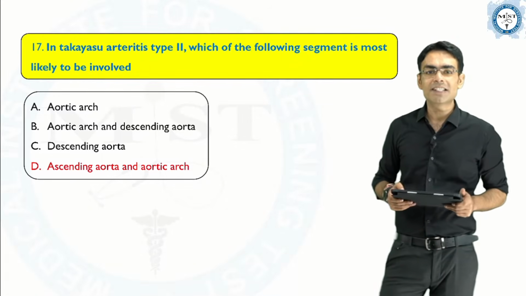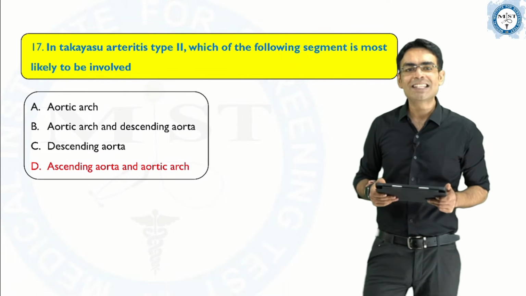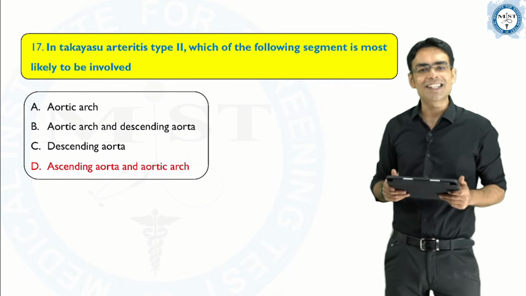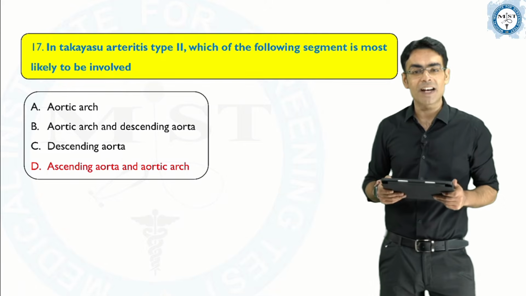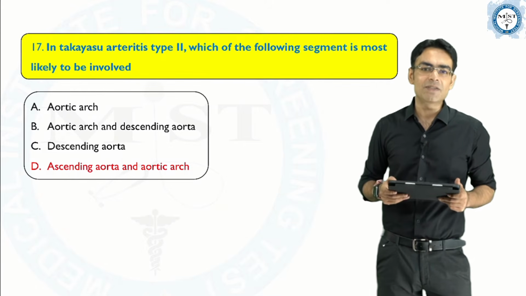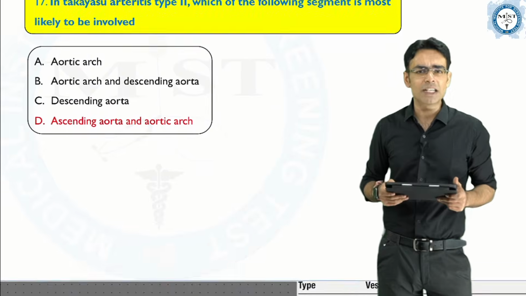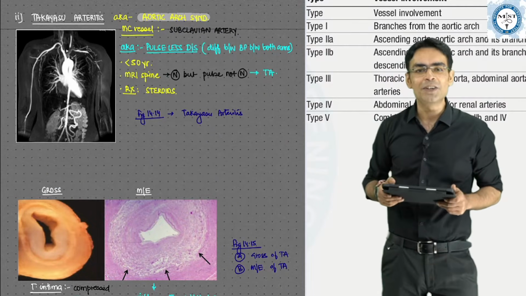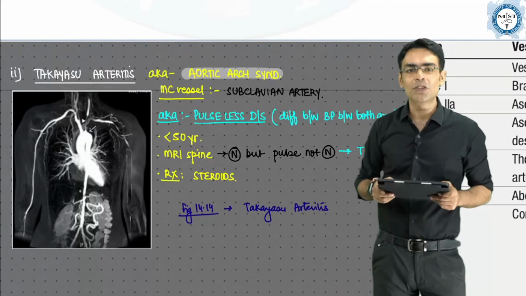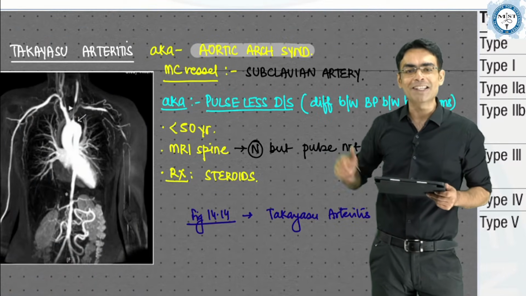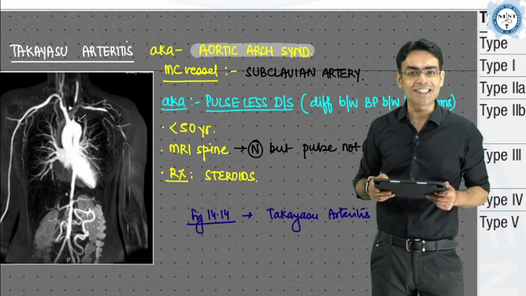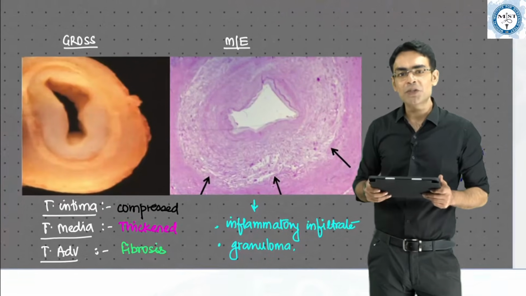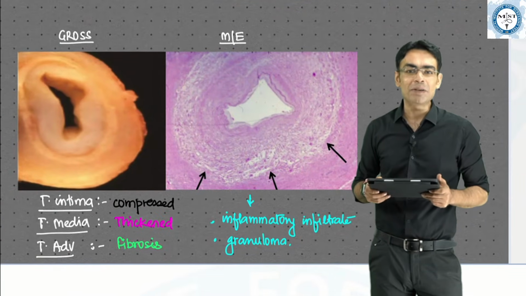In Takayasu arteritis type 2, which of the following segments is most likely to be involved? Now, this is one question which we have not discussed as such. We have discussed Takayasu arteritis, but the types of Takayasu arteritis we have not discussed, because I have not seen it being asked. This is what we have discussed in the class, that Takayasu arteritis is also called aortic arch syndrome, and the most common artery is the subclavian artery. It is also called pulseless disease, because you have difference in pulse in both the hands. So this we have discussed. Even I have shown you the gross and microscopy of what's going to happen in Takayasu arteritis.